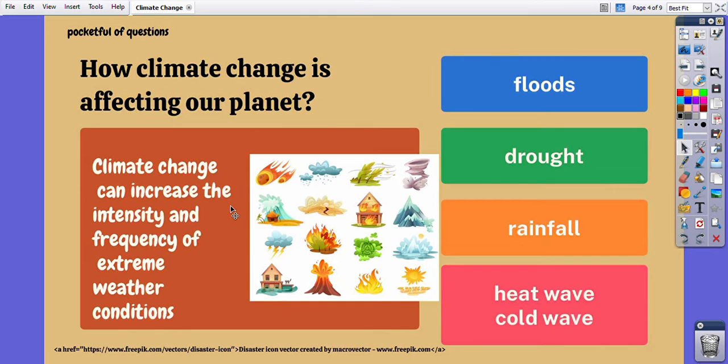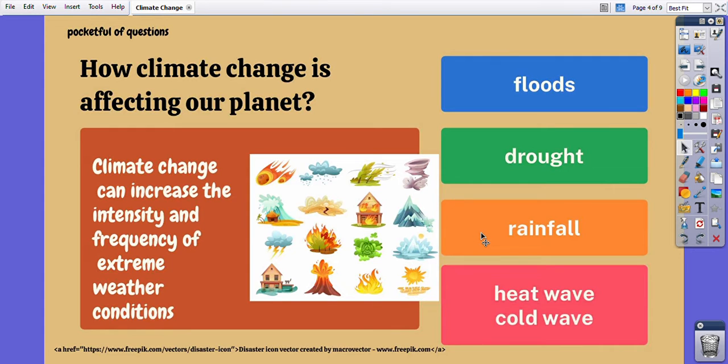Climate change can increase the intensity and frequency of extreme weather conditions. Here some natural disasters are shown in this diagram. Though they occur naturally, if sometimes their intensity or frequency is increased, that happens because of climate change. And these are then called extreme weather conditions. They can be floods, droughts, heavy rainfall, heat wave or cold wave. All these are extreme weather conditions.